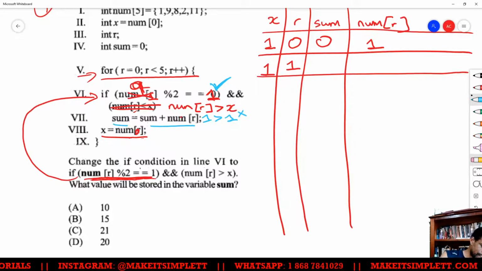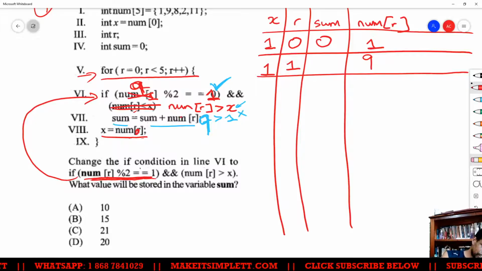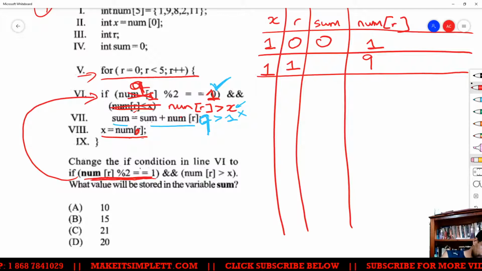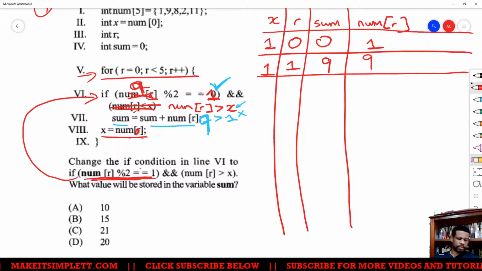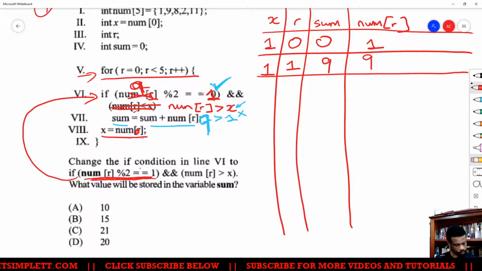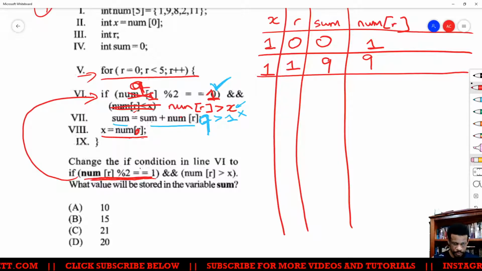And then it's going to ask, is num r, which is 9, greater than x? Because x is 1, the answer is yes, since we know num r is 9. So 9 is greater than 1. Yes, so therefore we're going to find the sum. We're going to say the sum is the current value of sum plus num r, which is 9. You grasp that there? Any problems with that there? Because that's the tipping point. If you grasp that, then we should be able to blaze through the rest.